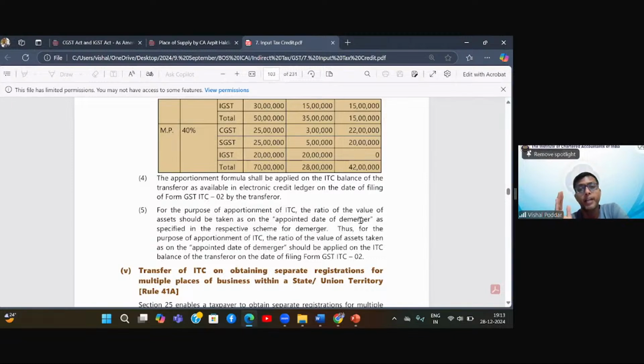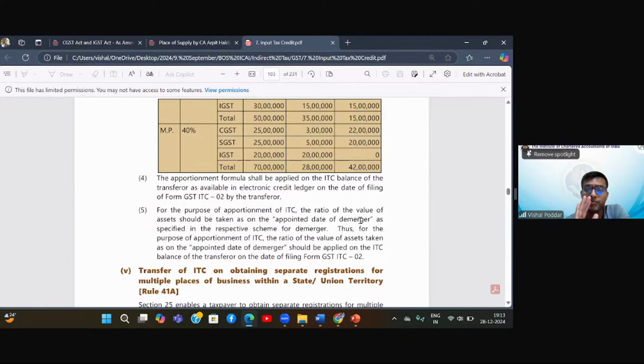Similarly, the second point, that is point number 5, I have to distribute this ITC between you all in the ratio of value of assets. Value of assets will be taken as of which date? Which is the date of demerger, which is August. Because again, from August till date, some new assets may have been added, some changes may have been made by the respective companies, because after I give you all your assets, you will decide what you want to do. You may add more machines, you may sell off some machines which you feel are not fitting your requirement.